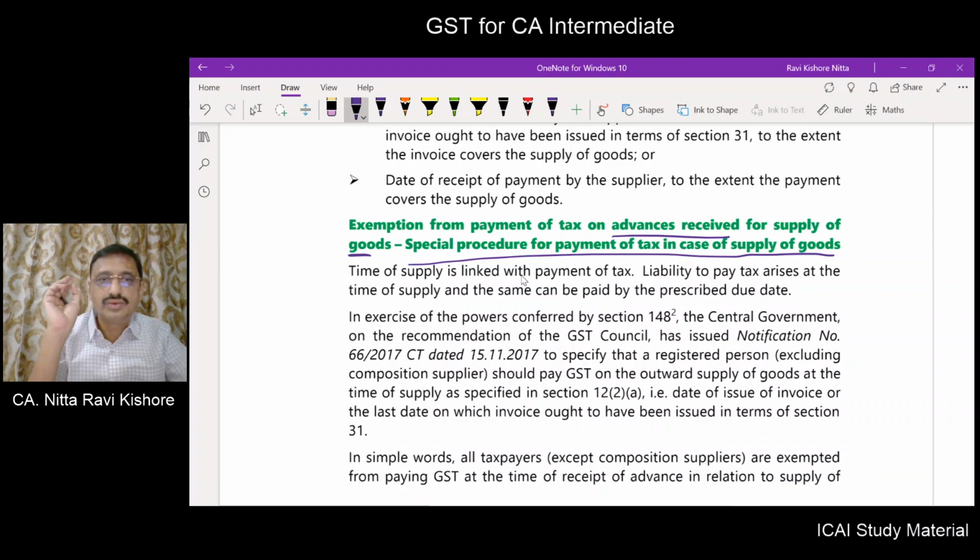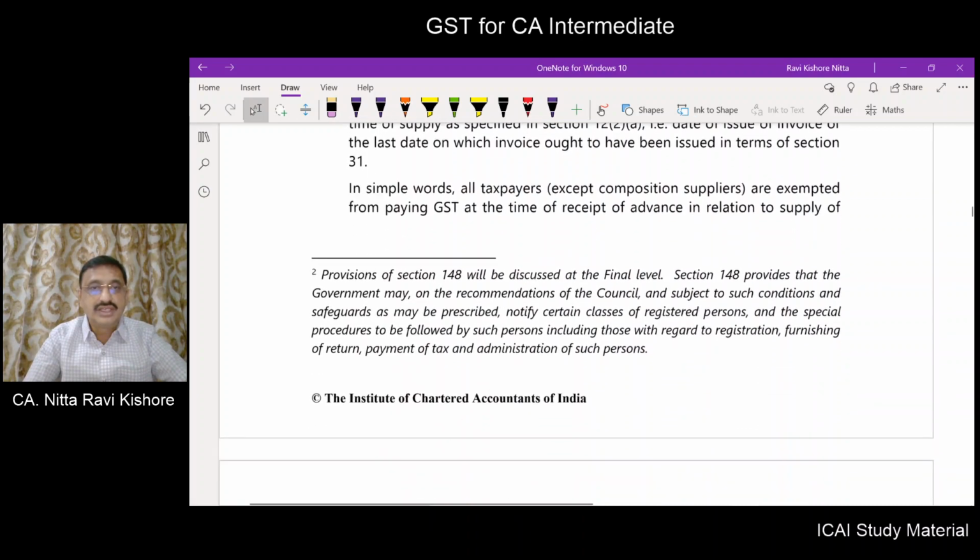Now, in exercise of the powers given to the central government under section 148, section 148 will be discussed at a final level. What does section 148 provide?